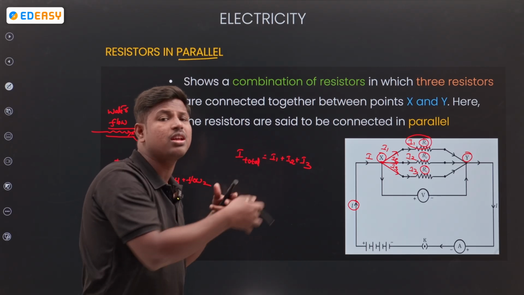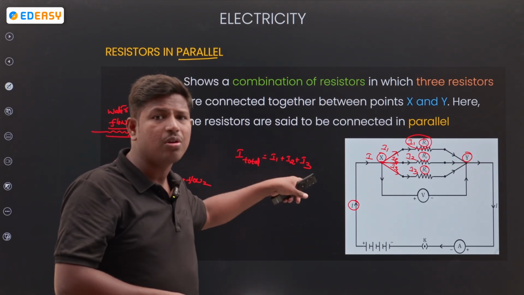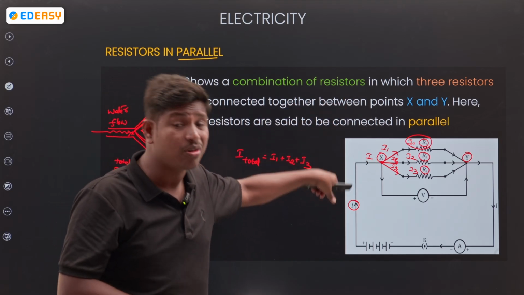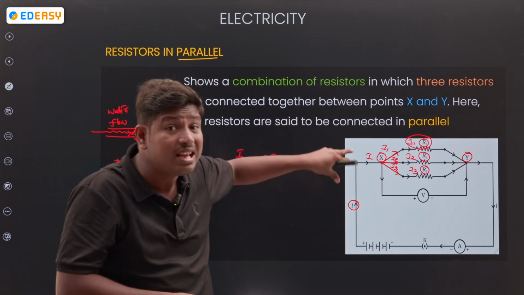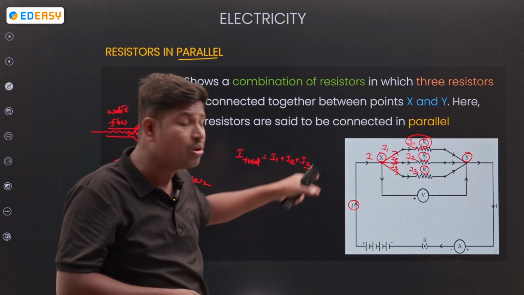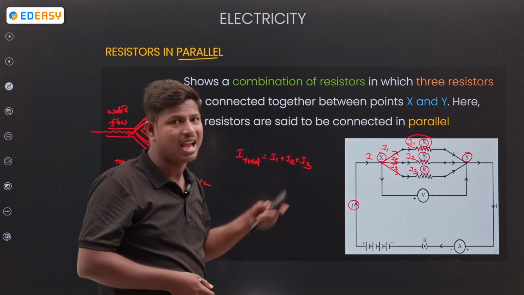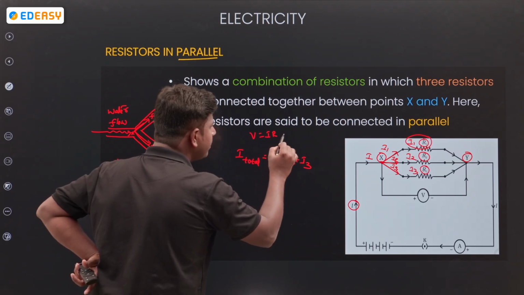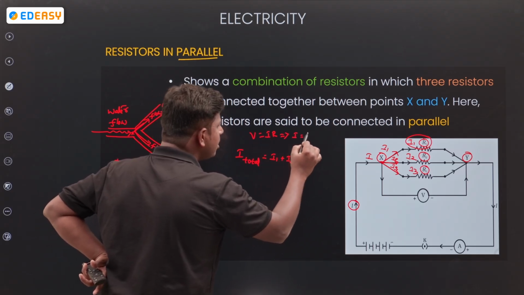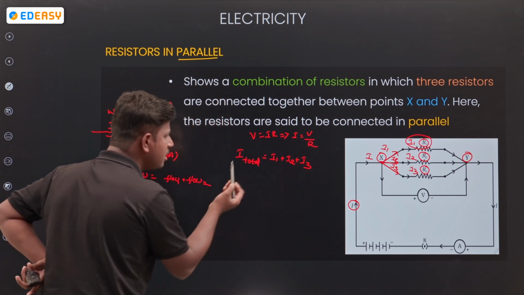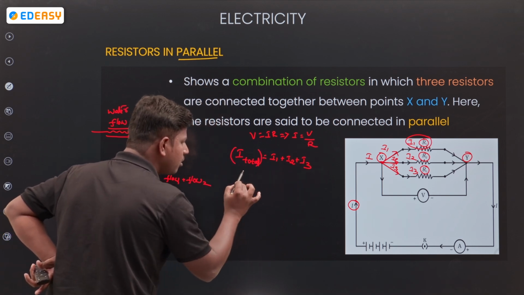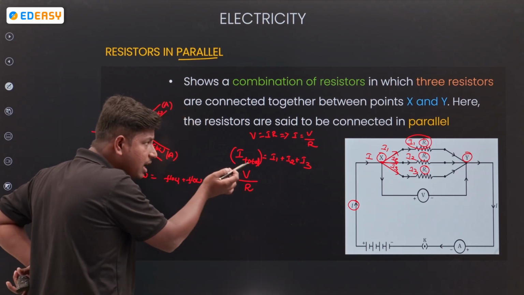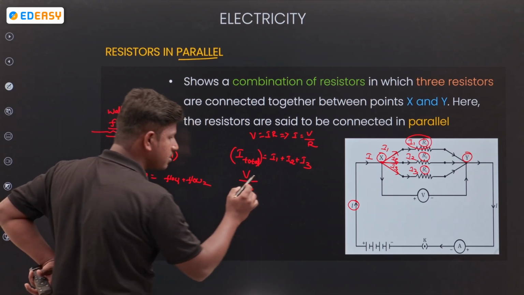Initially, when potential was divided, the total potential in the circuit was V equal to V1 plus V2 plus V3. But here potential is the same and current is divided, so the total current I is equal to I1 plus I2 plus I3. From Ohm's law, V is equal to IR, then I is equal to V by R. So total current is total potential by total resistance.